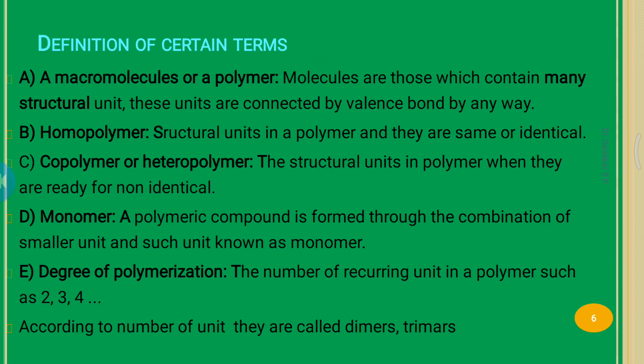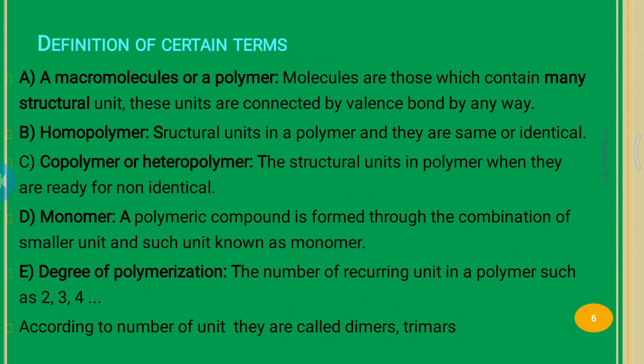So, definitions of certain terms. There are different terms used in polymer chemistry, such as macromolecules or macropolymers, homomers, homopolymers, copolymers, heteropolymers, monomer, and degree of polymerization.